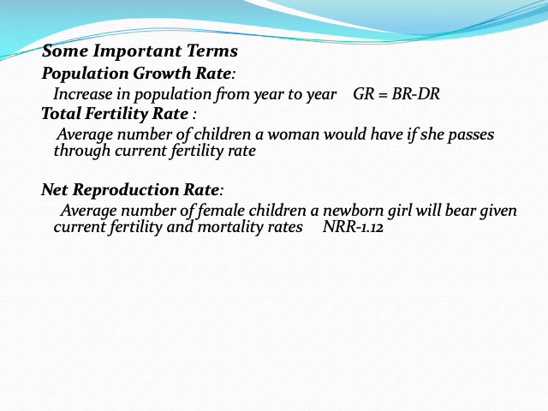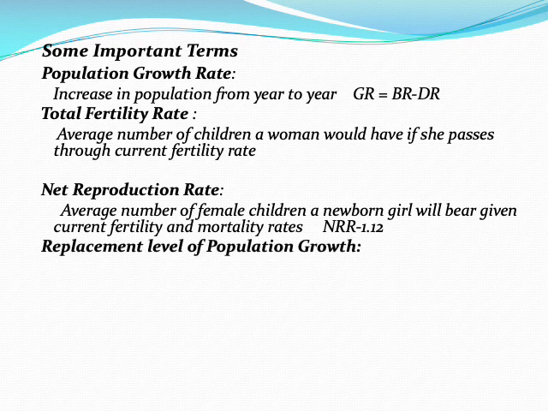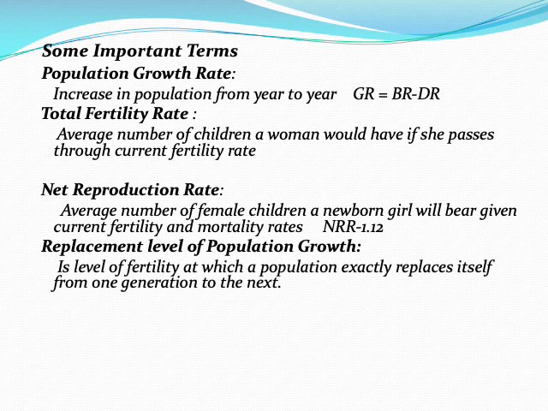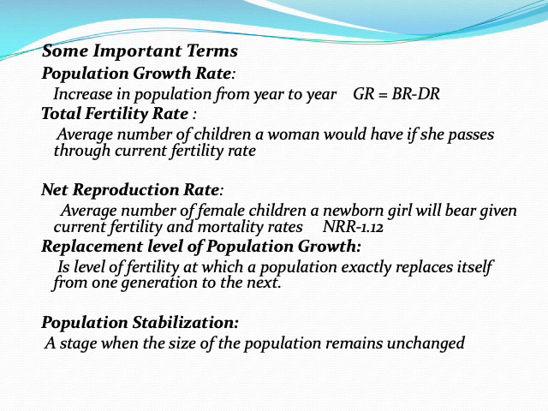Current NRR is 1.12. Replacement level of population growth is the level of fertility at which a population exactly replaces itself from one generation to the next. Population stabilization: a stage when the size of population remains unchanged is population stabilization. These were some important terms.